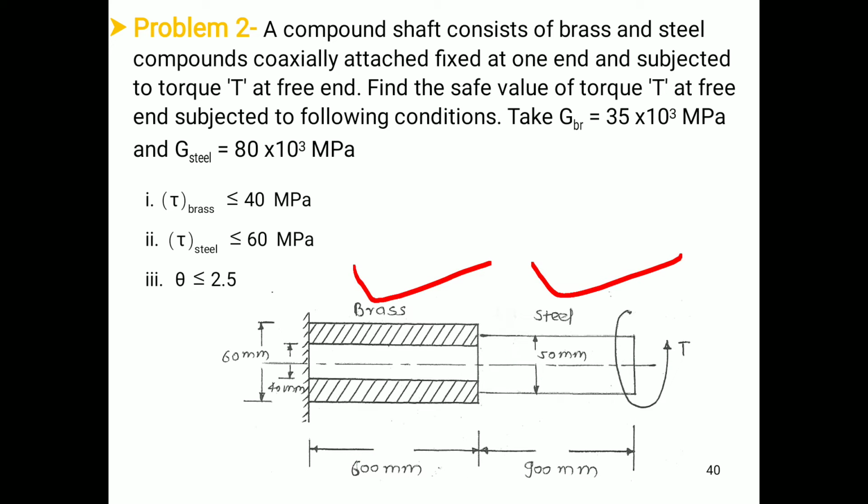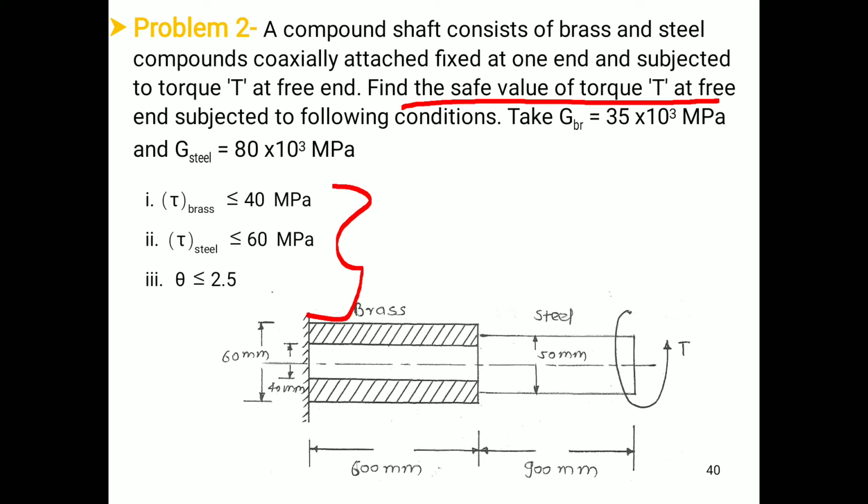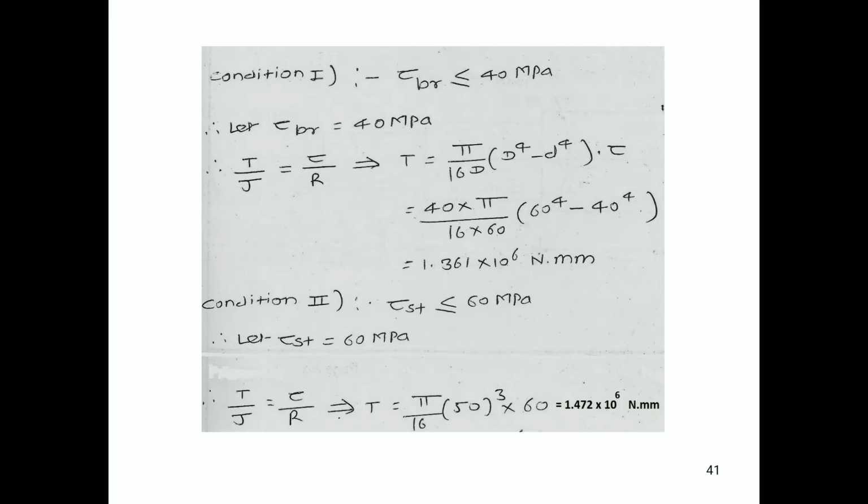So as per the given data, we have to find out the value of safe torque T by using the torsional formula for the given set of conditions. So we will solve all those conditions one by one.